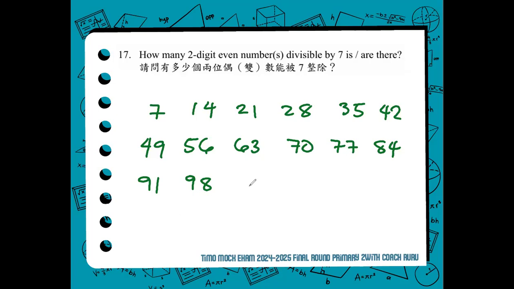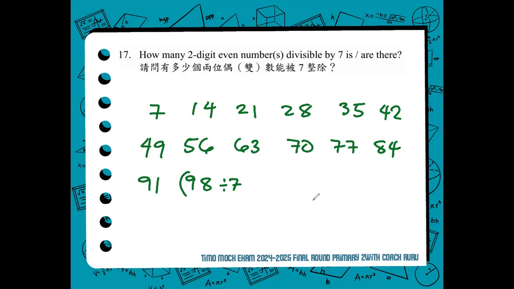When we say multiples of 7, they can also be divided by 7. Their factors include 7. 98 divided by 7, for example.